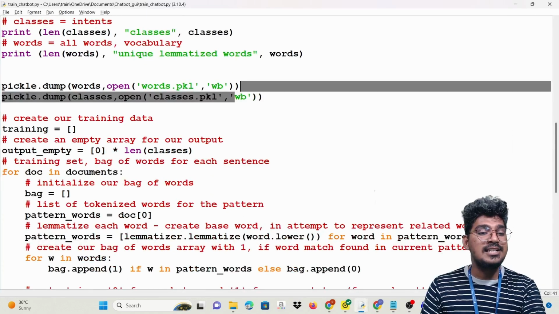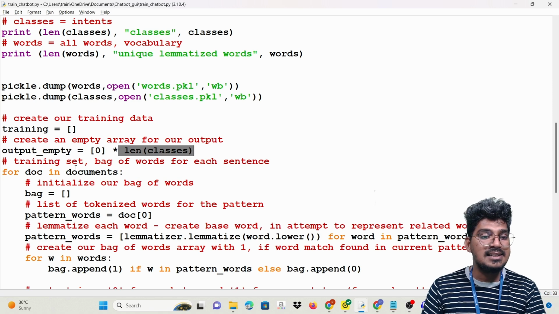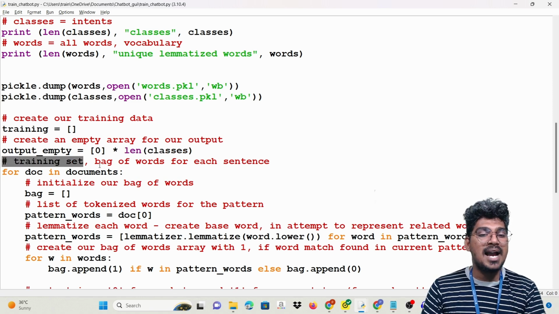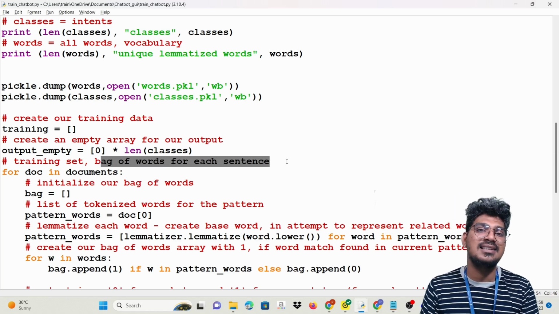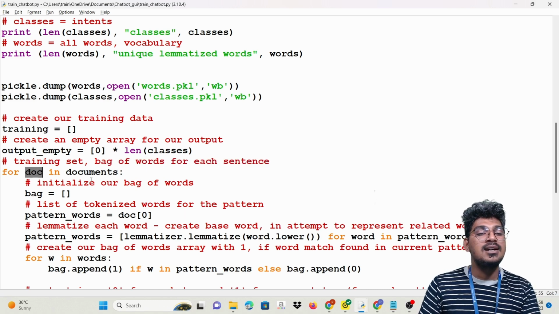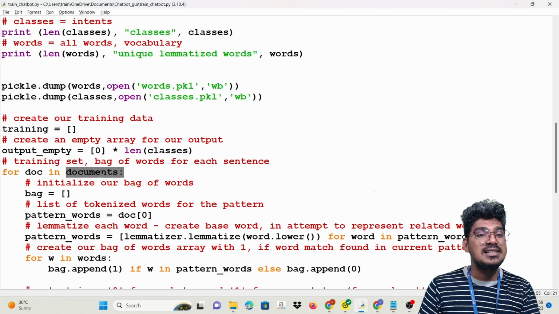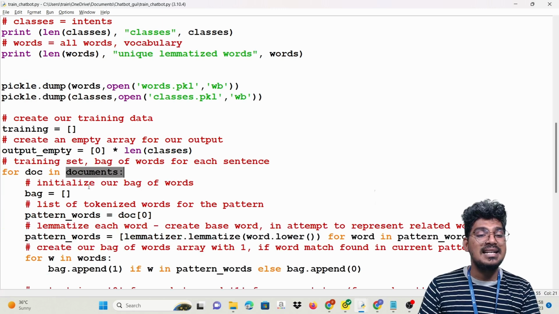Yeah, you can see it here. First, we are going to create our training data. Initially, I created the empty list for the training data. So create an empty array for our output, output empty of the length of the classes. For the training set, bag of words, because the computer can't understand these particular words, we need to convert them into numerical format as well. So for doc in documents, this is the iterating variable. Documents, as we already know, are the intents. All the documents will be present there.